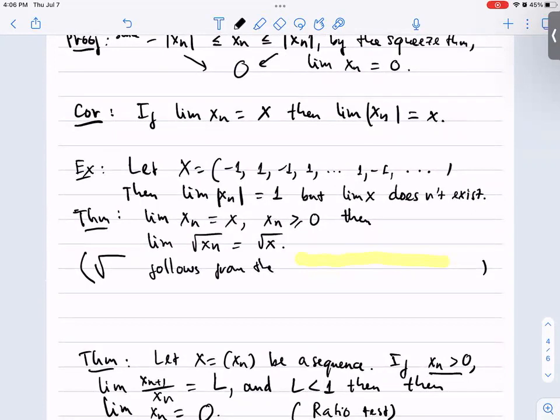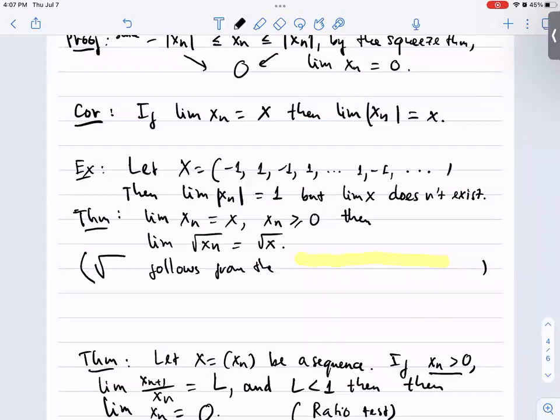Another corollary is that if the limit of xn is equal to x, then the limit of the absolute value of xn is equal to the absolute value of x. Please note that the converse is not true. Here we have an example where the limit of the absolute value of the sequence is equal to 1, but the limit of the sequence doesn't exist. So this statement goes in only one direction.